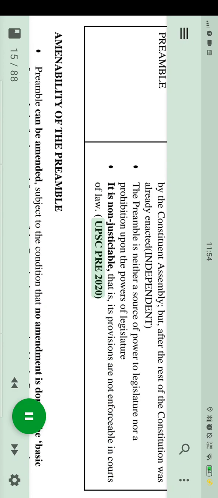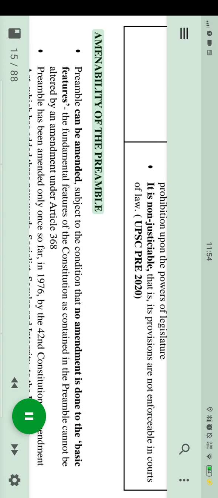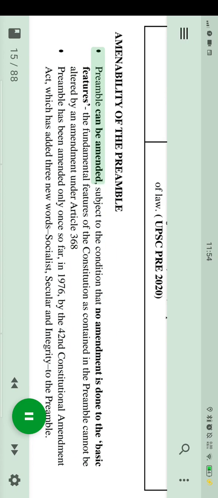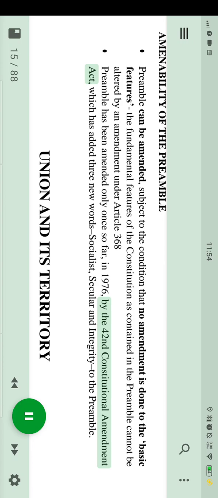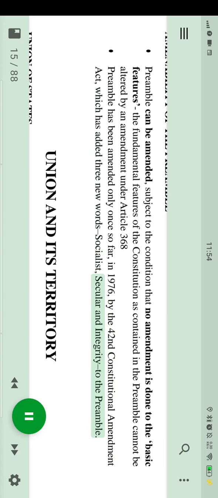UPSC Pre-2020. Amenability of the preamble. Preamble can be amended, subject to the condition that no amendment is done to the basic features. The fundamental features of the Constitution that is contained in the preamble cannot be altered by an amendment under Article 368. Preamble has been amended only once so far, in 1976, by the 42nd Constitutional Amendment Act, which added 3 new words: socialist, secular and integrity to the preamble.